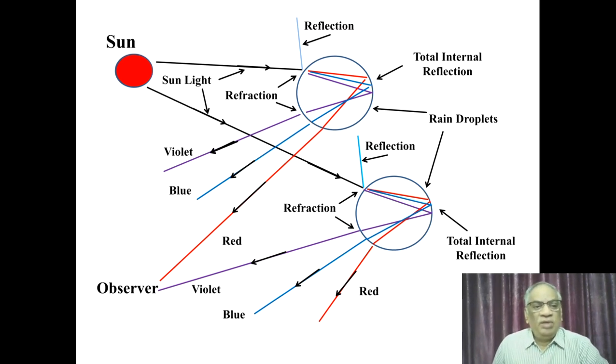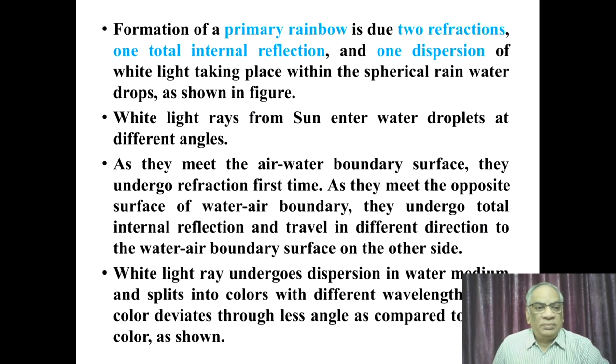The formation of a primary rainbow is due to two refractions, one total internal reflection and one dispersion of white light taking place as the light travels through the spherical rainwater drops, as shown in the figure. The white light from the sun enters the water droplets at different angles.